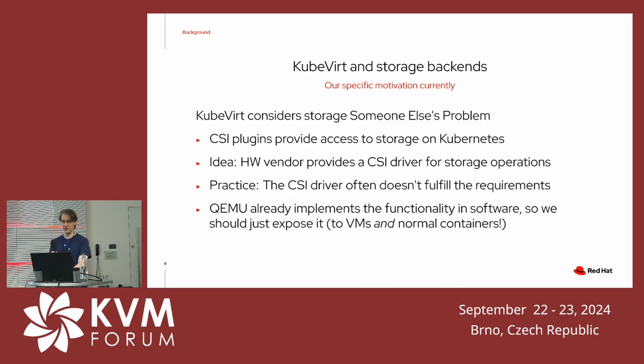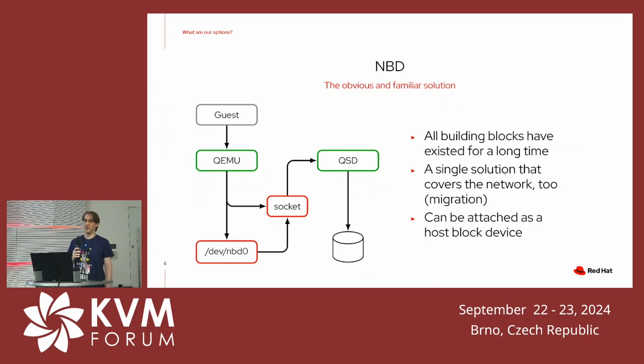So what are our options to achieve this? The obvious one that everyone knows is NBD. We have been using this for a long time. It's been the first export in QEMU. We're using this mainly for migration. And that's exactly where its strength is because it's a network protocol. You can use it over the network. But you can obviously also use it locally. So you can export NBD using a Unix domain socket and then just connect the QEMU process to it. Its advantage is also it has existed for a long time, so we know it works. And if you want to, you can even attach it as a host block device.